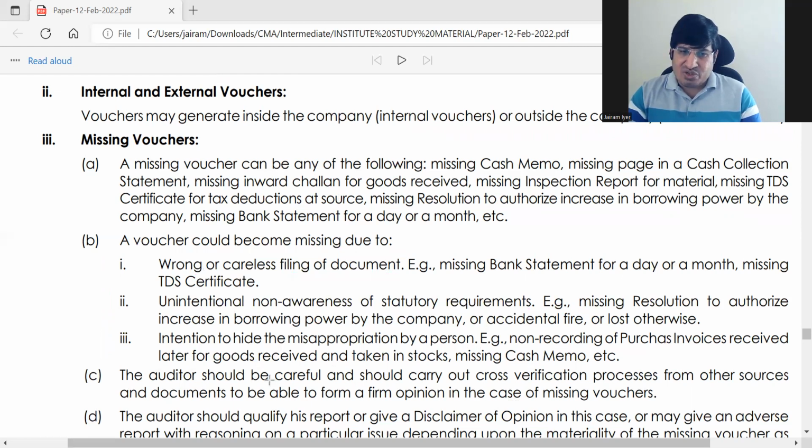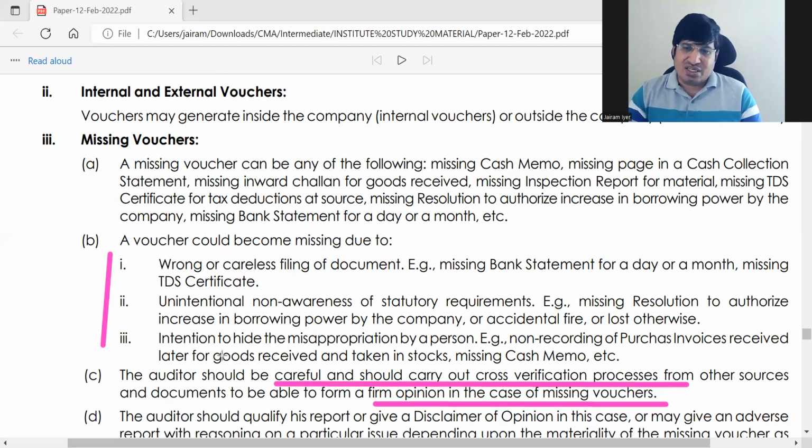So what he should do, he should carefully carry out a cross-verification process from other sources and documents to form an opinion about missing vouchers, whether it is one of these 3. He has to do some cross-verification and then find out. And if he feels that this is a major point, there is some major fraud that has been hidden by this method, then he must qualify his report or give a disclaimer of opinion.